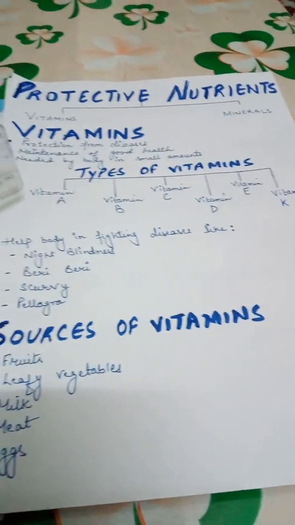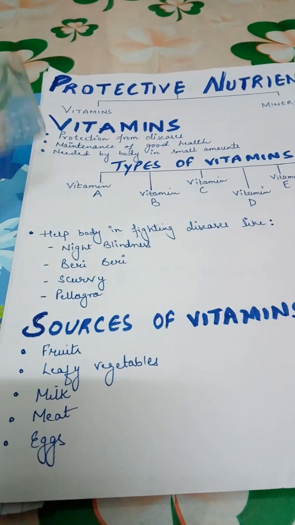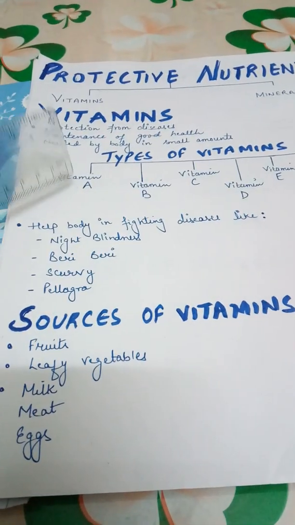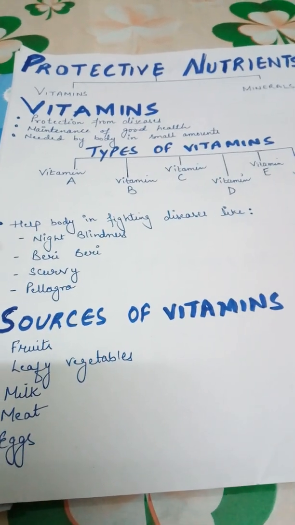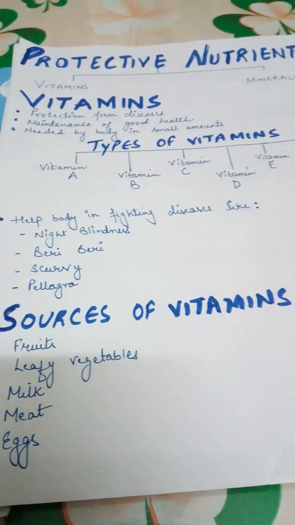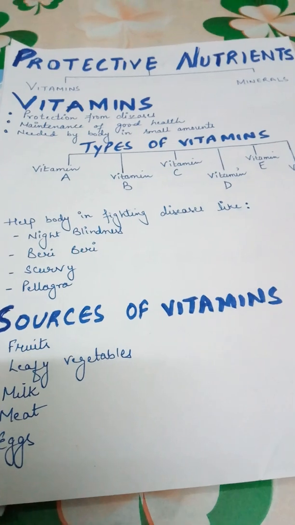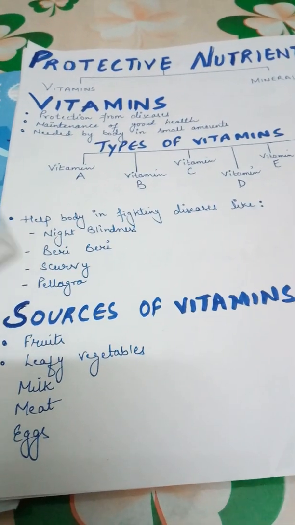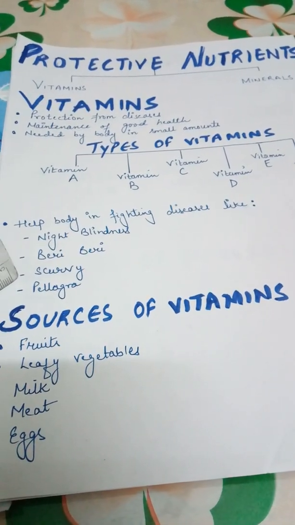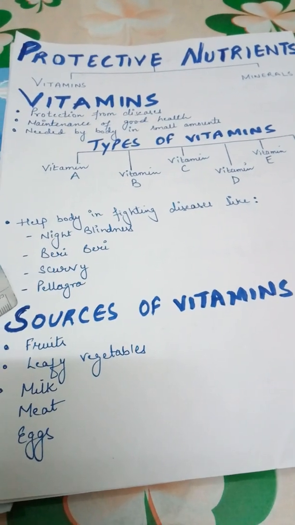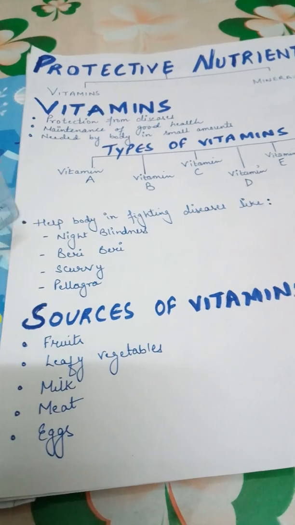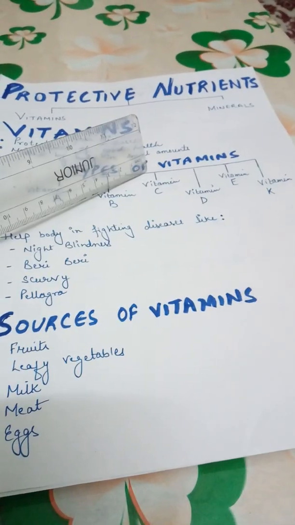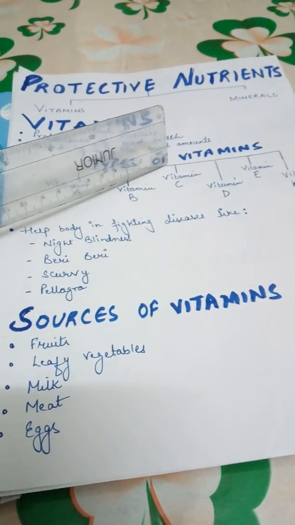So it is very important that our food has all these nutrients so that we can remain protected from all these diseases. I am repeating the names of these diseases again: night blindness, beriberi, scurvy and pellagra. Why are they caused? They are caused because of the deficiency of vitamins in our body.